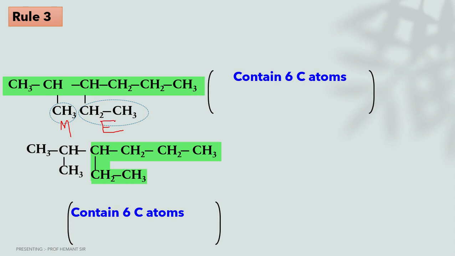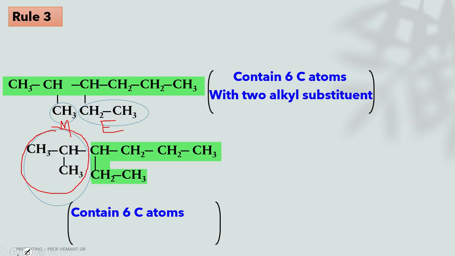So there are two substituents here. And in the second structure, only one substituent is attached to the parent chain. In the first structure there are two alkyl substituents and the second structure has only one alkyl substituent.